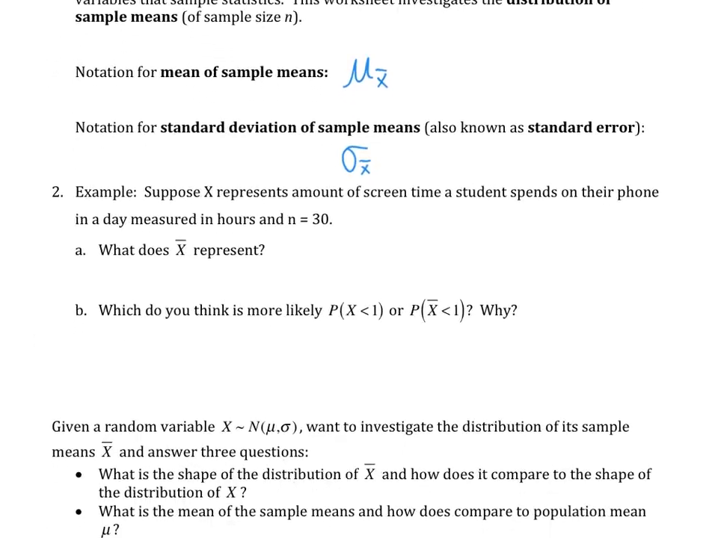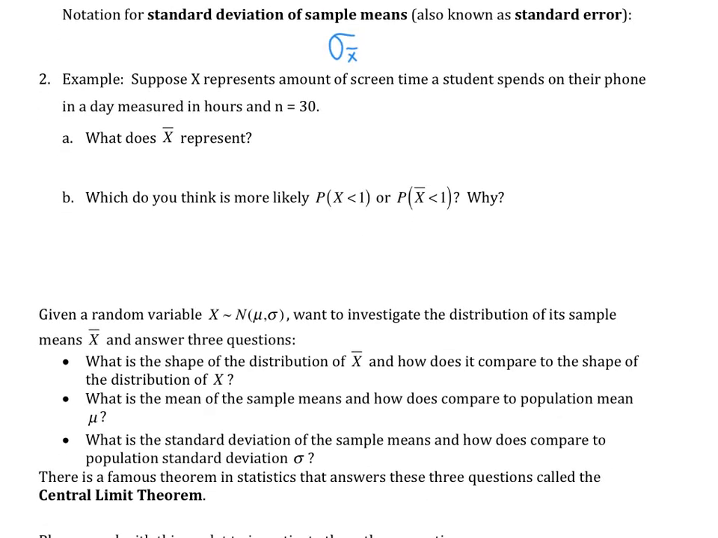All right, let's look at number 2. Suppose x represents the amount of screen time a student spends on their phone. Let's say n is 30. So basically we ask each person what their screen time is, and we survey 30 people, right? What does x bar represent? That's my sample mean. Okay, we knew that before, sample mean. So if you survey 30 people, everyone's going to have a different screen time. You average them, that's your x bar.